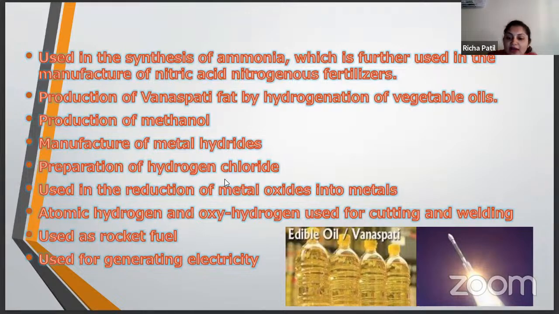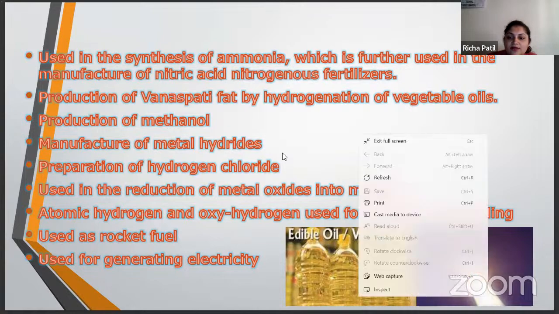Then preparation of hydrogen chloride, and reduction of metal oxides into metals. Atomic hydrogen and oxyhydrogen are used for cutting and welding. It is also used as rocket fuel and for generating electricity. So these are some of the uses of dihydrogen.